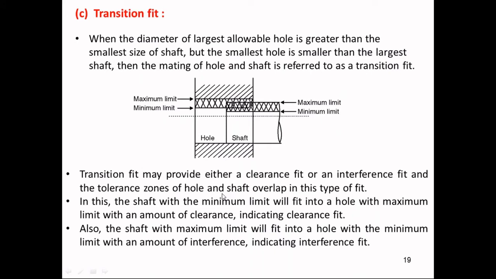And the third and last one is the transition fit. In a transition fit we have interference of two limits, the maximum of shaft and the minimum of hole. Whenever these two interfere with each other, we get a transition fit.